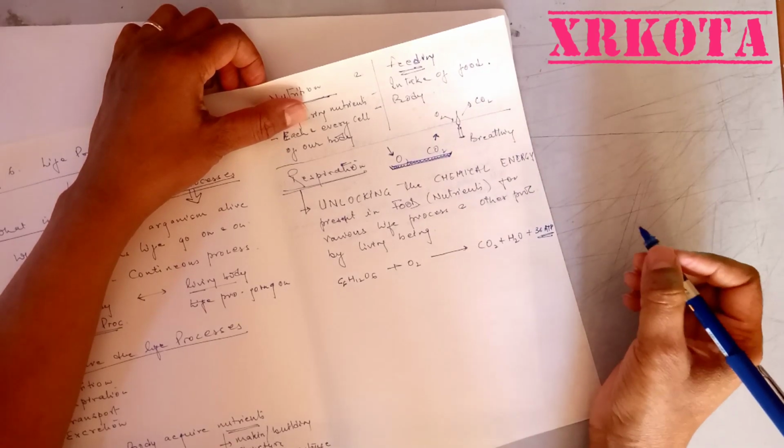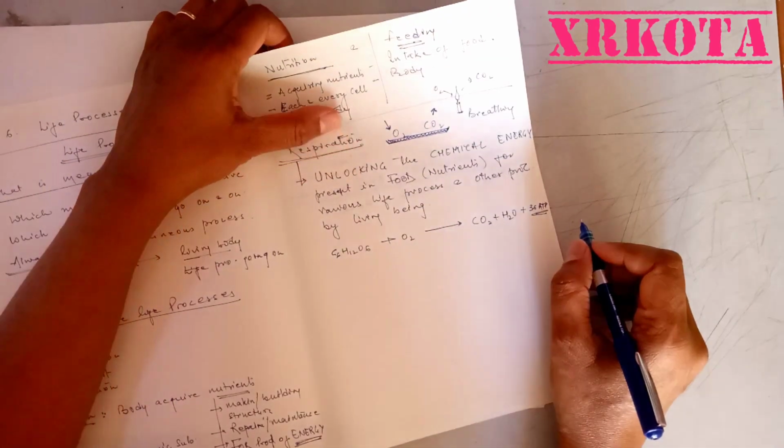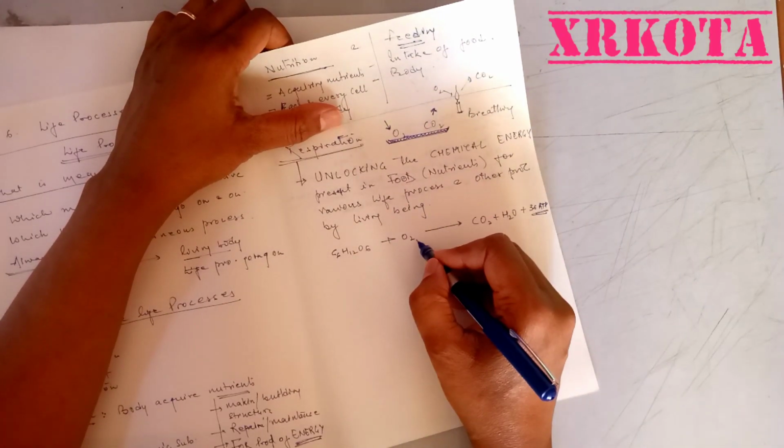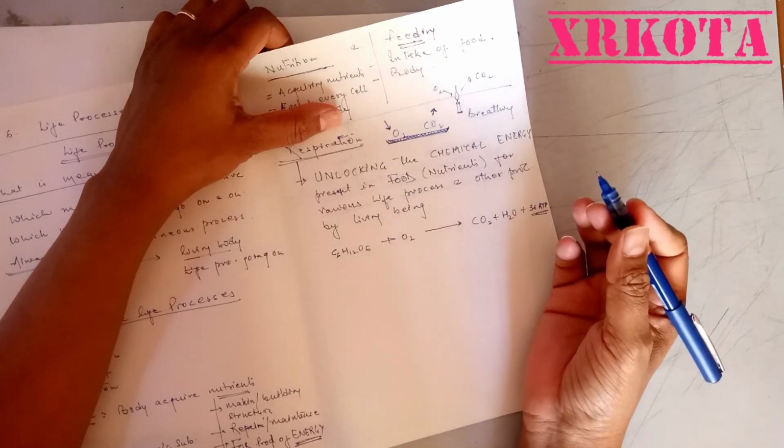Now what are these ATPs? These ATPs are the energy currency, which we already studied in class 9th. So this is actually respiration. About respiration we'll study a little later in an elaborated manner.